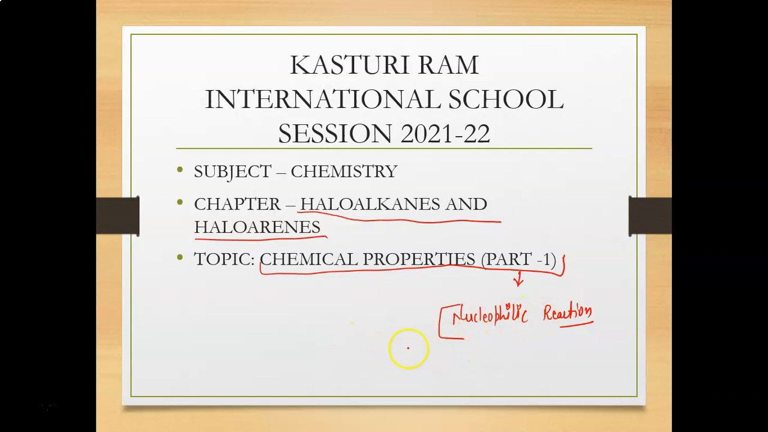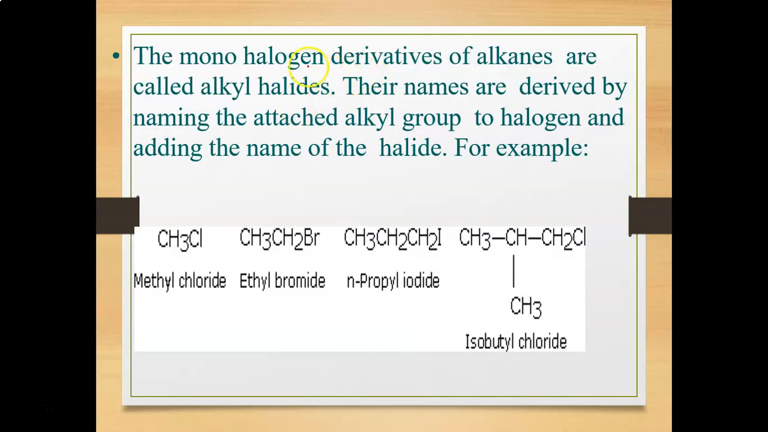In the next part, we will discuss the elimination reaction, and in the third part, we will discuss the reaction with the metals. We have already done these two topics in our class. So let's start the topic. Before starting, I want to discuss the nomenclature and the basic introduction of haloalkanes and haloarenes again.